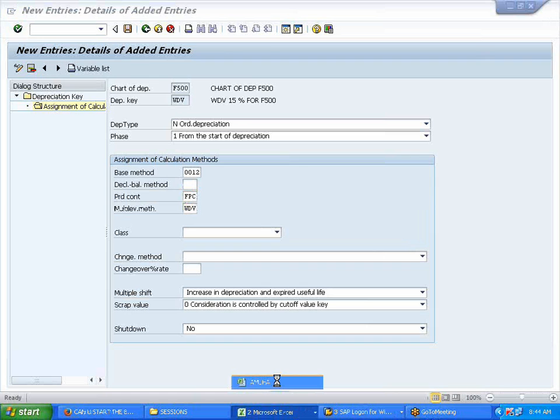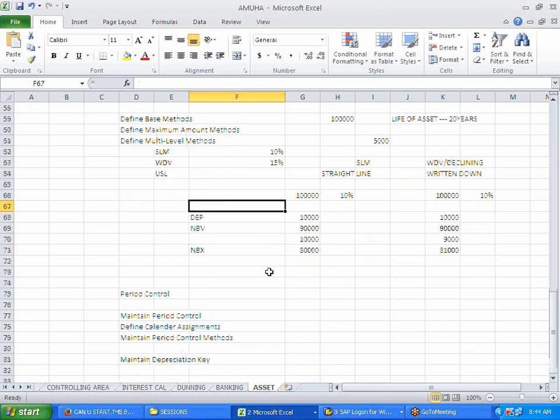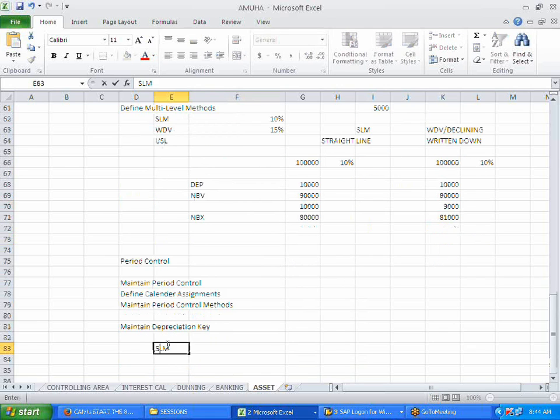In the multi-level methods, we define SLM, WDV, and USL, useful life. One is 10%, one is 15%, the other we don't have any percentage.